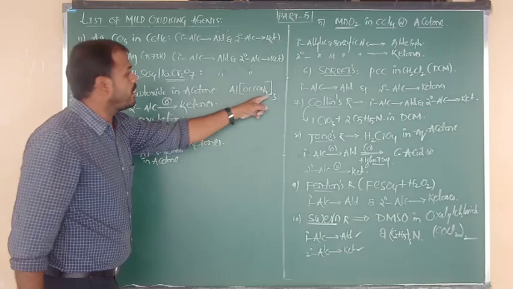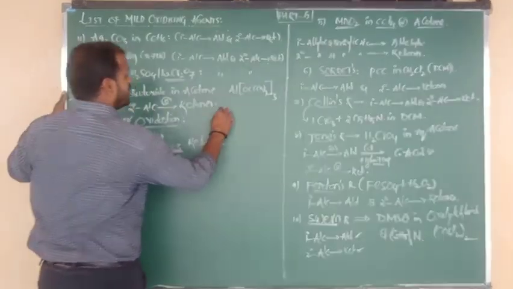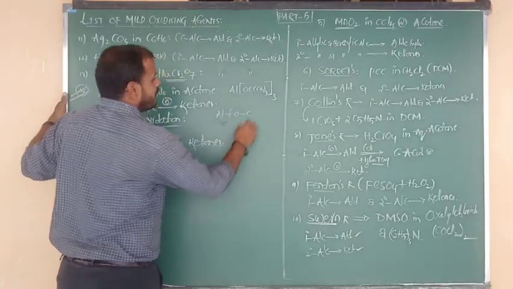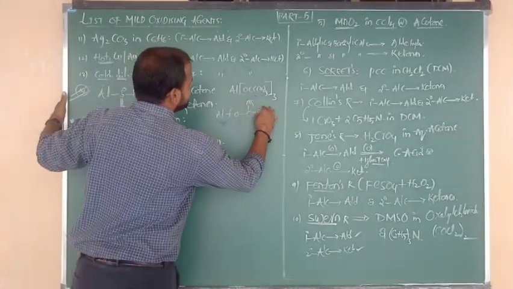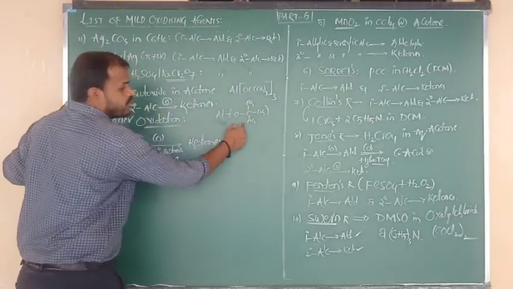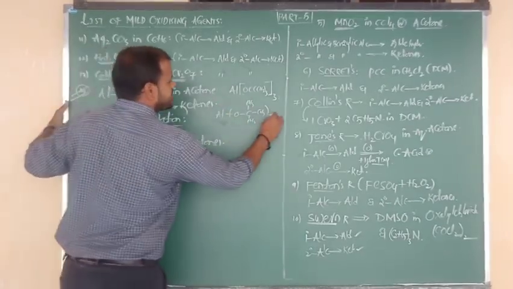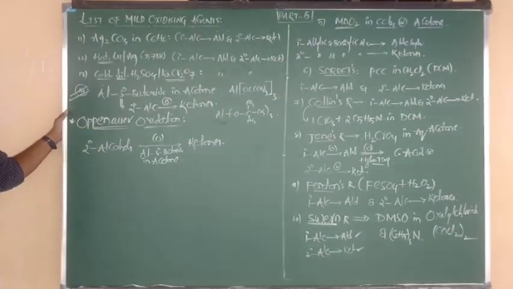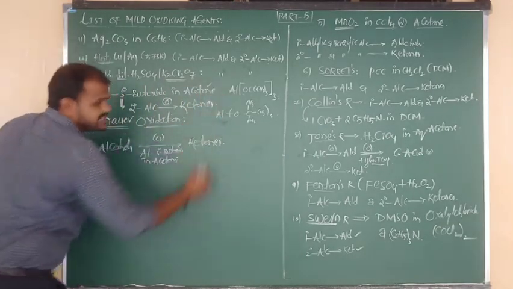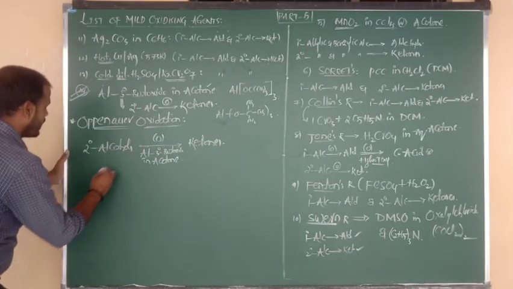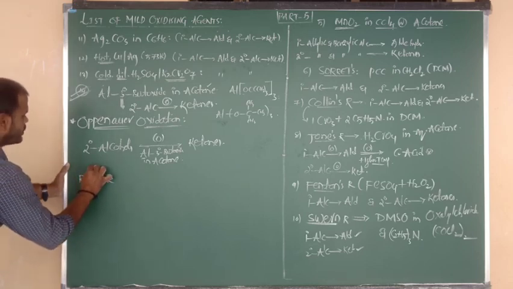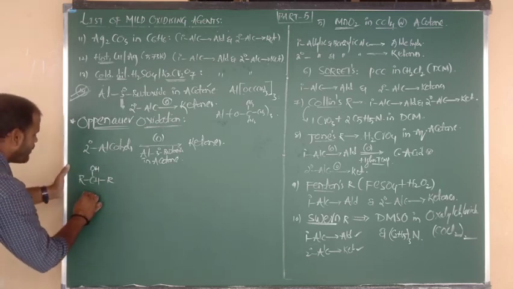Al bonded to O, O connected to C, C connected to CH3, three times. This is the tertiary butoxy group, but Al contains +3, here taken thrice. Both are the same formulas. Okay, beta? Good. And along with that, the supporting solvent is acetone, beta. This is common. Okay, let me write the secondary alcohol formula. R bonded to CH, CH bonded to R, and also connected to OH. This is the formula of what, beta?